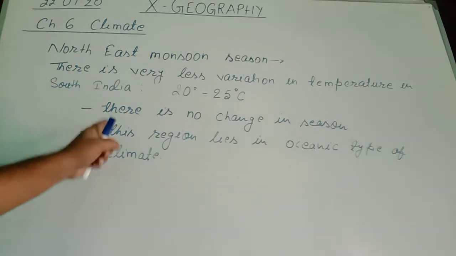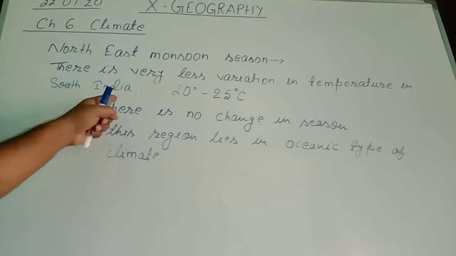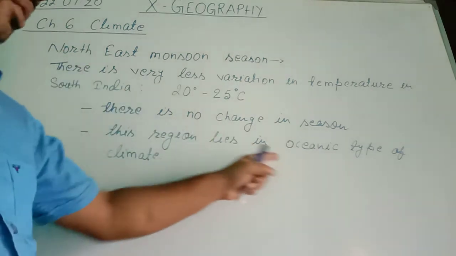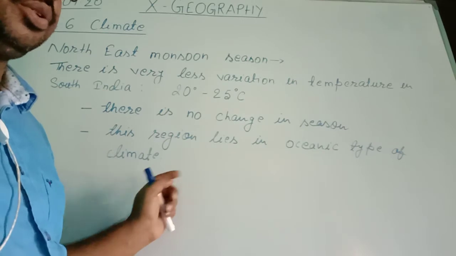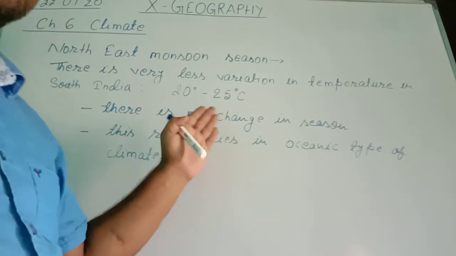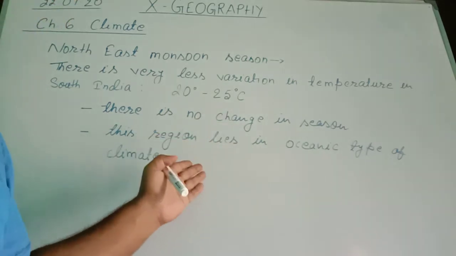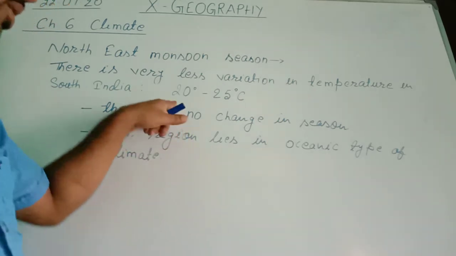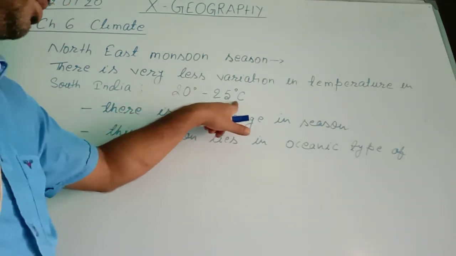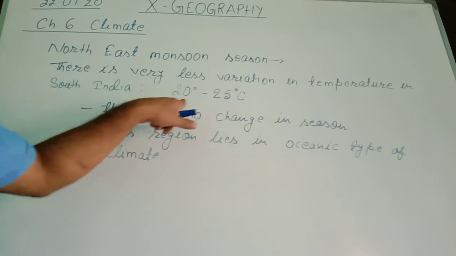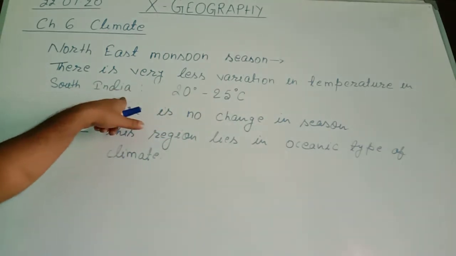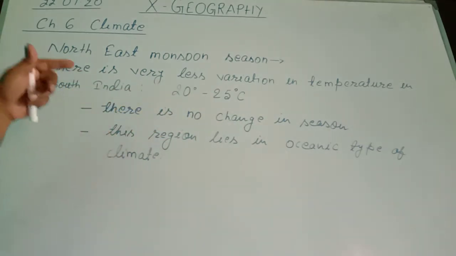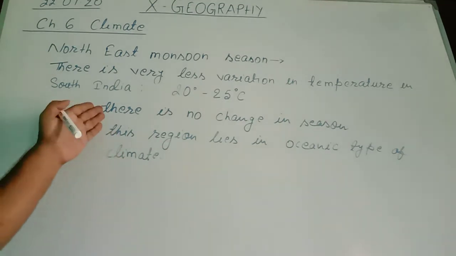Therefore, since South India is affected by oceanic type of climate due to nearness to the water bodies such as the Bay of Bengal and the Arabian Sea, there is very less variation in temperature in South India. And this may be the answer of this question also.